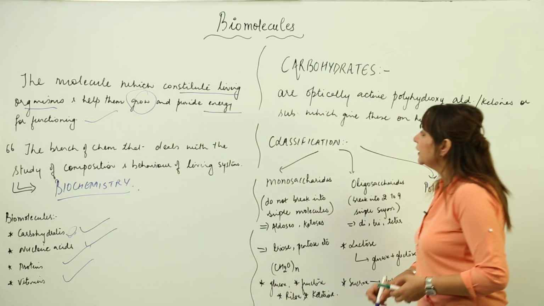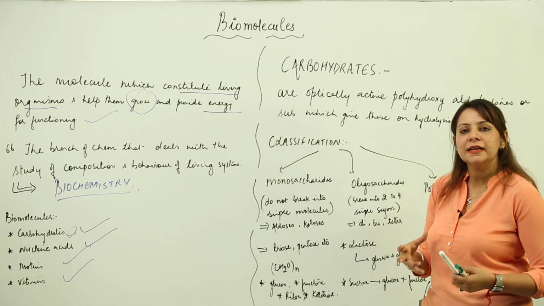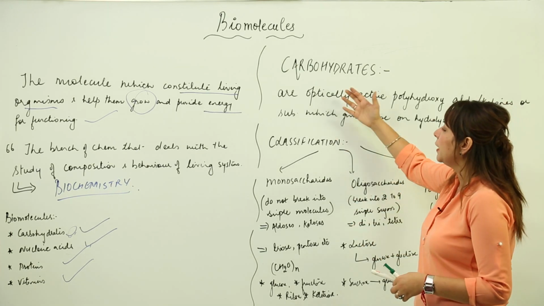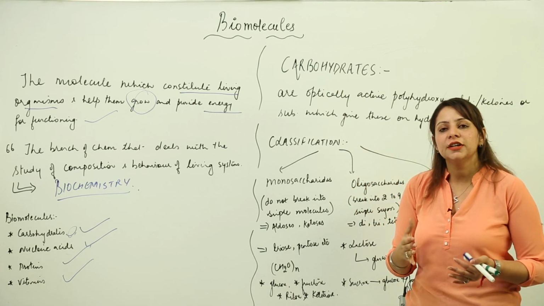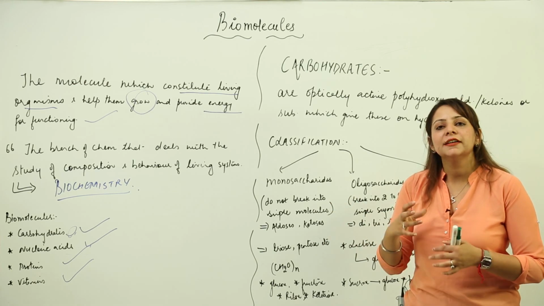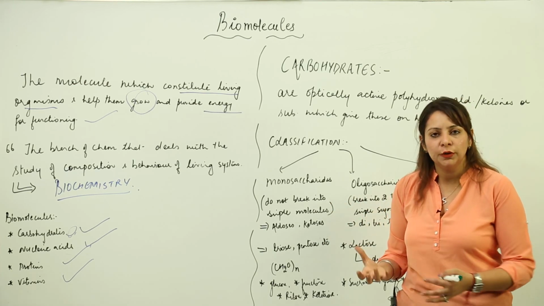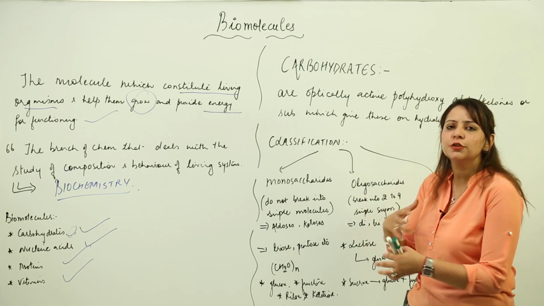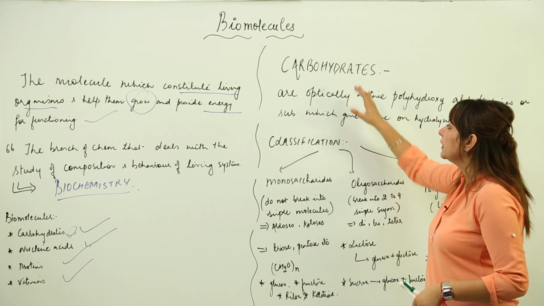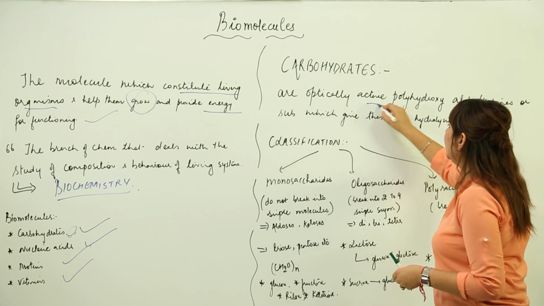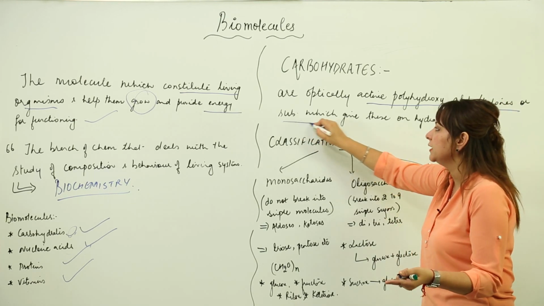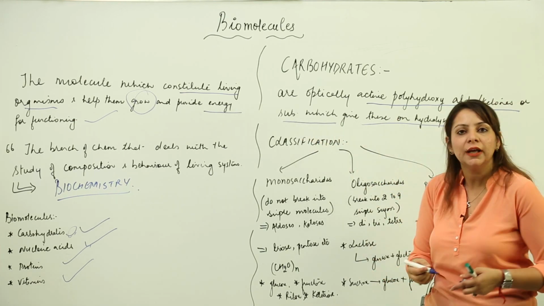Carbohydrates, according to the old definition, were regarded as merely compounds of carbon, hydrogen and oxygen with an equal ratio of H and O as present in water. There was a certain general chemical formula allotted to them, but there were many drawbacks. So the definition got modified: they are optically active polyhydroxyaldehydes or ketones, or any substance which gives aldehydes or ketones on hydrolysis.